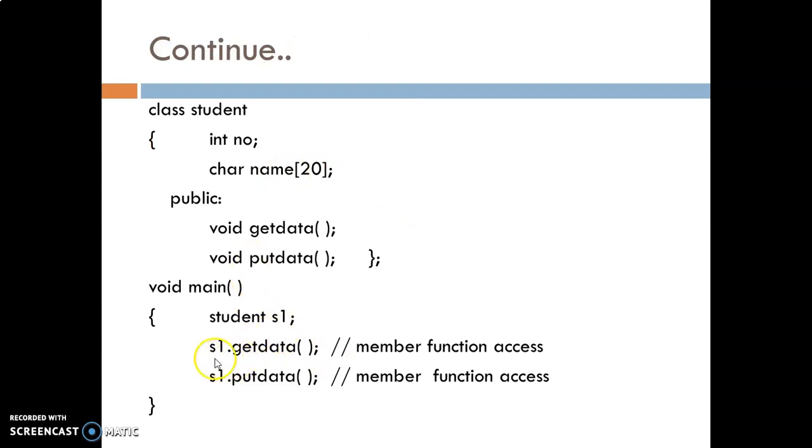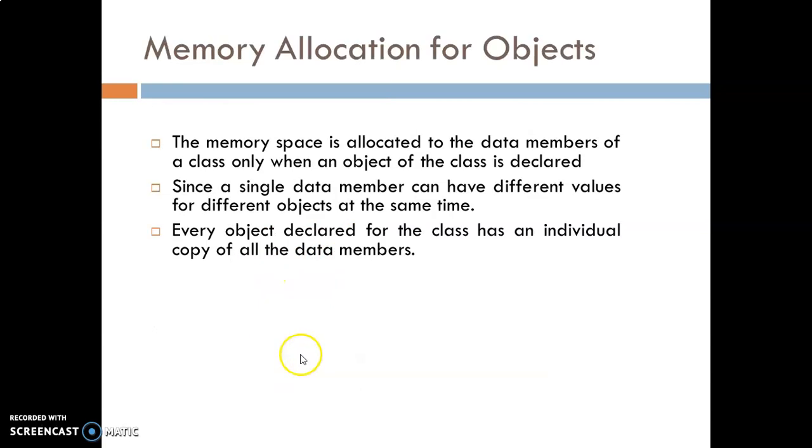Here you can see the example. S1 is the object from the class Student that you have created here, and by using this dot operator you are accessing the member function that you have created in the class. Okay, this is the example of that.